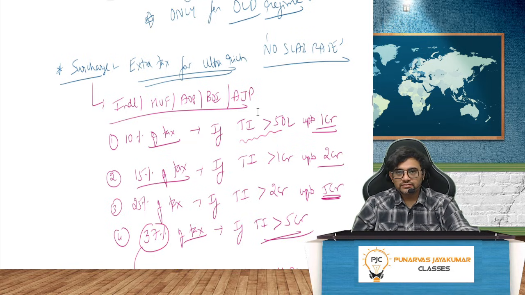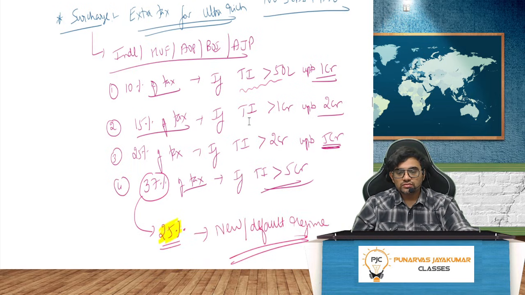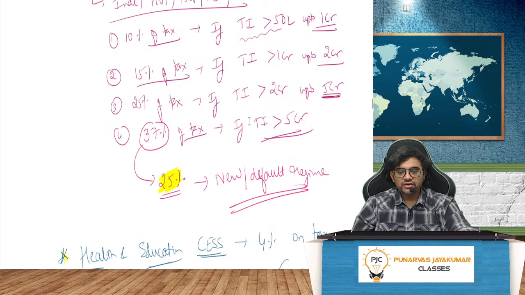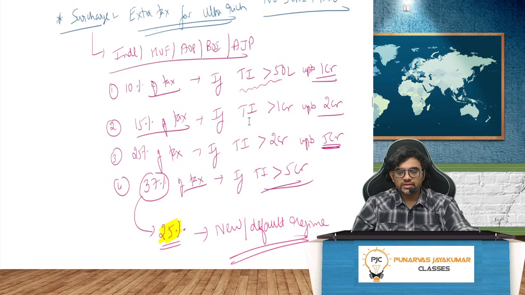No slab rate. Mangalore Udupi side, super ultra rich fellows will be there. They will come in white dhoti and white shirt. You will not even know that they are so rich, but they'll have crores of rupees. They will pay something called surcharge. Surcharge is the extra tax for the ultra rich. There is no slab rate and all those things. Very simple. It is 10% of tax.